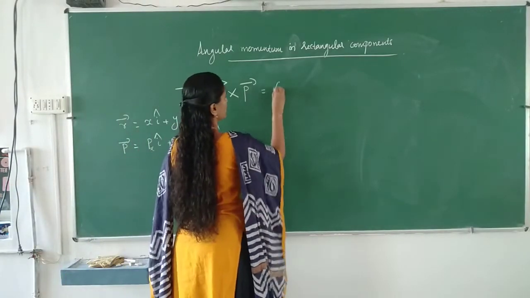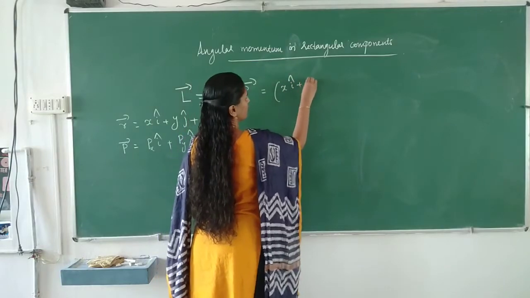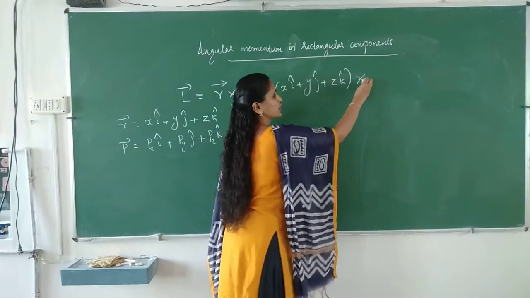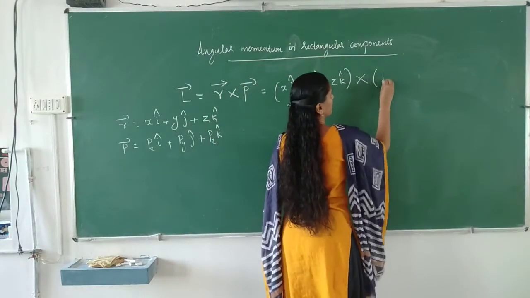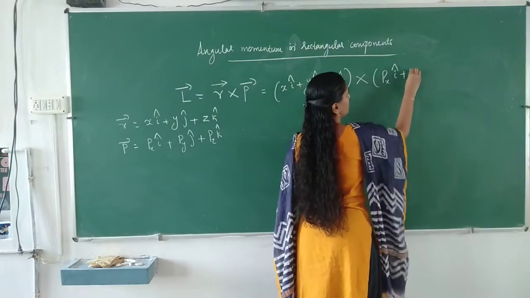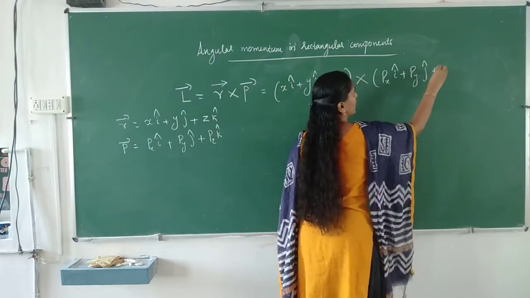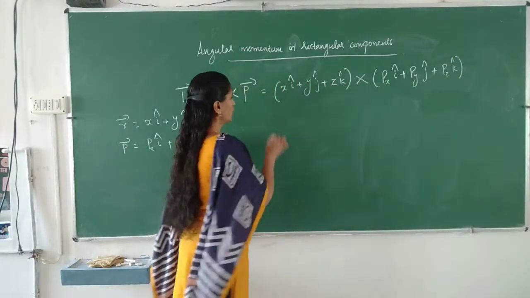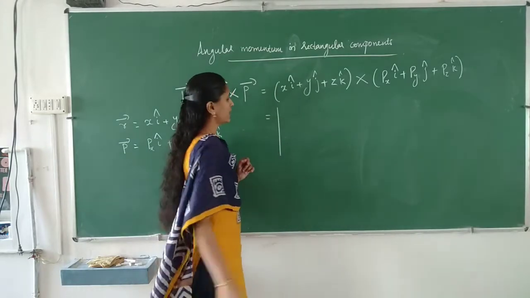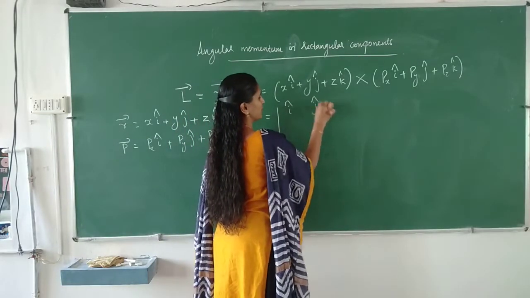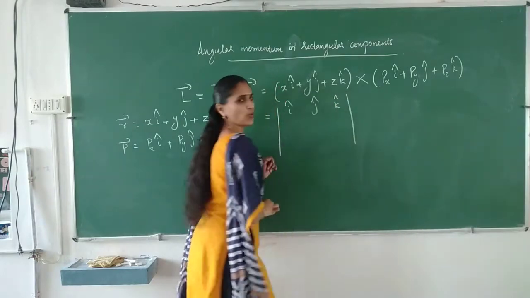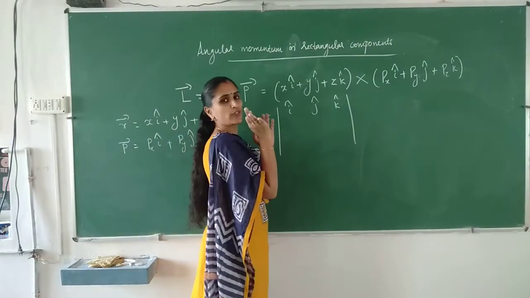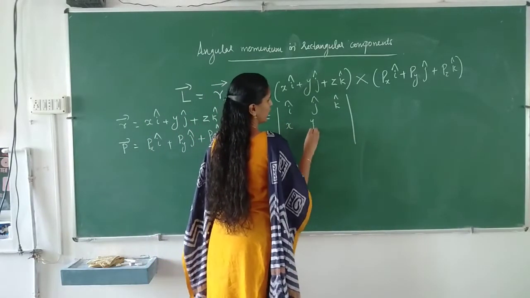L is equal to (xi plus yj plus zk) cross (pxi plus pyj plus pzk), or in determinant method we can write i, j, k in the first row. Next, the components of the first vector, x, y, z.